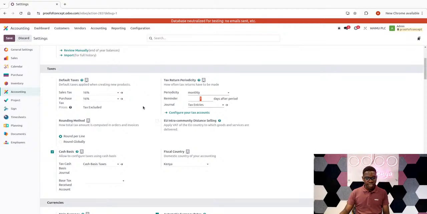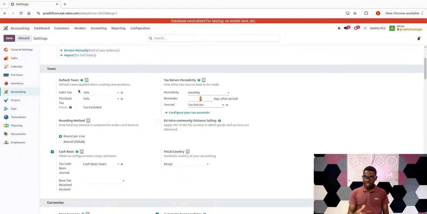Apart from that, I believe I could touch on default taxes, which we will grow further into. With default taxes, you can just set the taxes that will be applicable on your products. This simply means that, for example, for my case, if the default sales tax and purchase tax is 16%, then in the event I create a new product, it will be picking the default taxes.